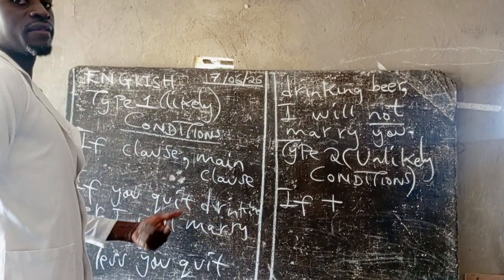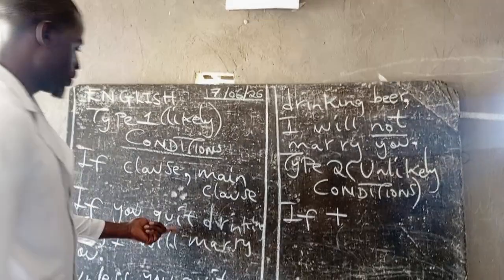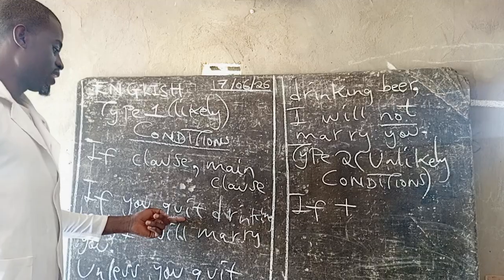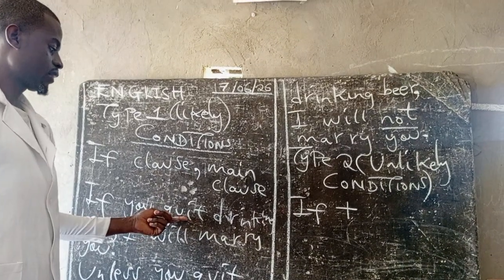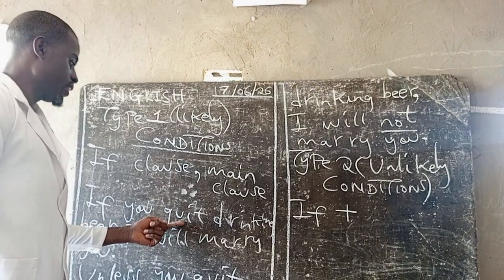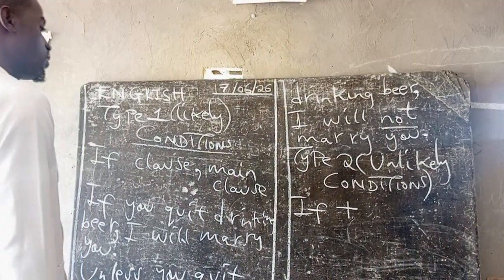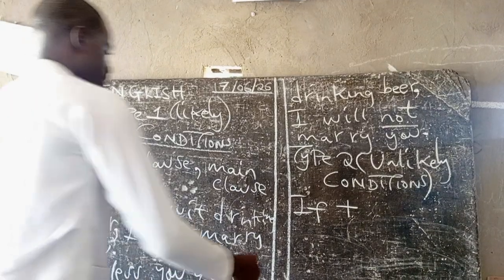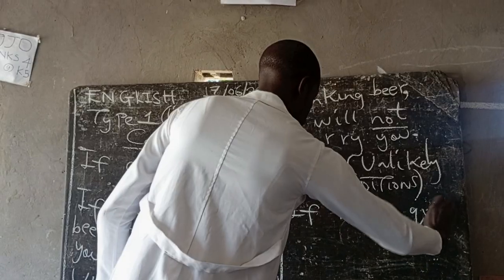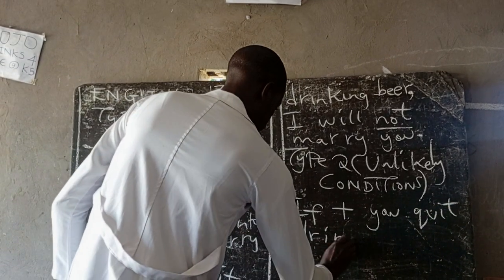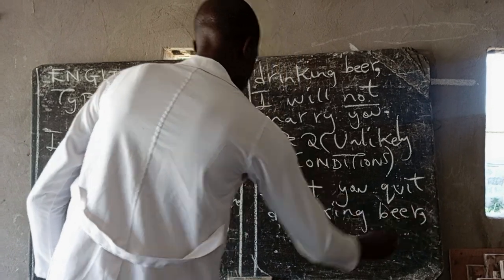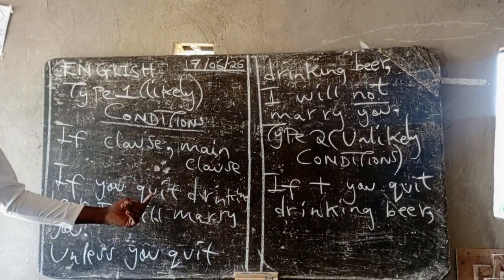So remember, quit doesn't have its simple past. But if we had words like give, it changes to its simple past, which is gave. If we had verbs like see, we change to its simple past, saw. Okay, so in this case, it will just remain quit. Okay, so we say if you quit drinking beer, comma.